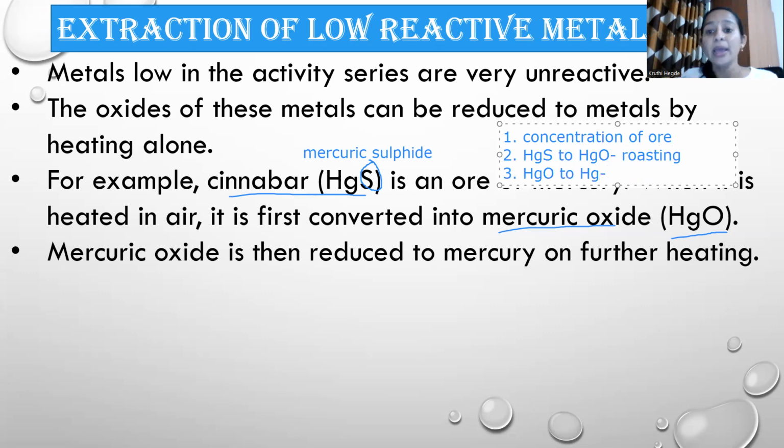Then the third step is converting HgO to Hg. You have studied in chapter 1, what is removed there? Oxygen is removed. The process of removal of oxygen is called reduction. So reduction is the third step. These are the three steps involved in removal of Hg from HgS, that is cinnabar. Okay, now moving further.